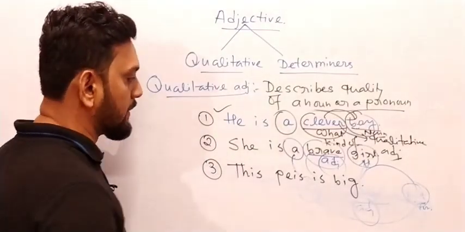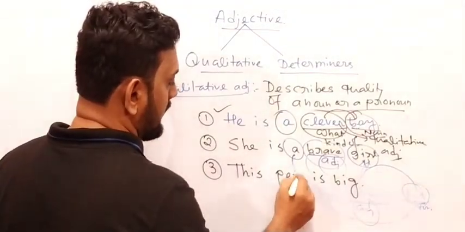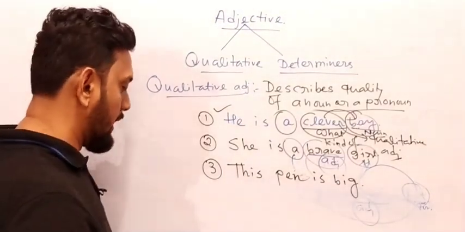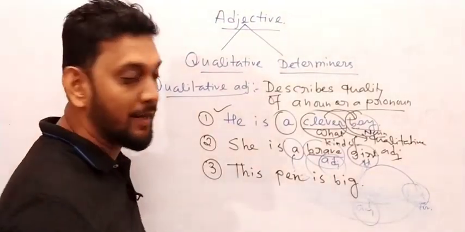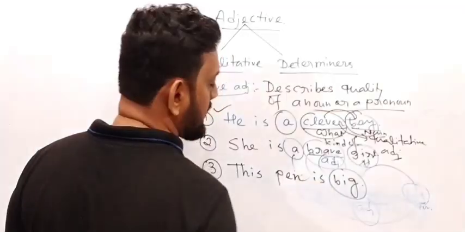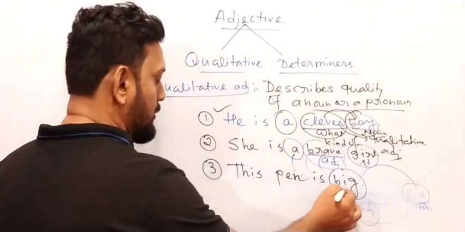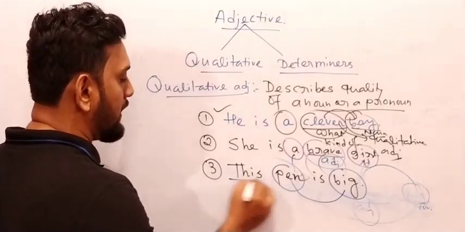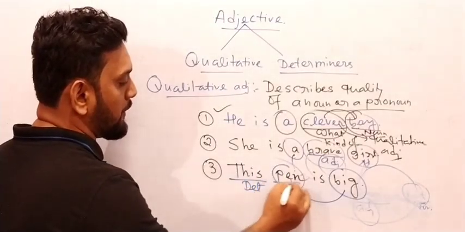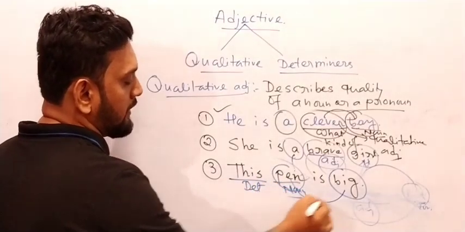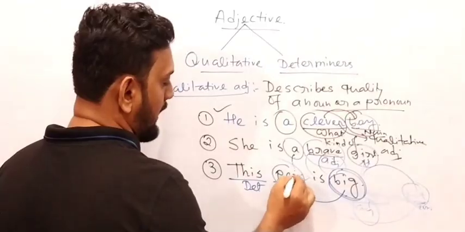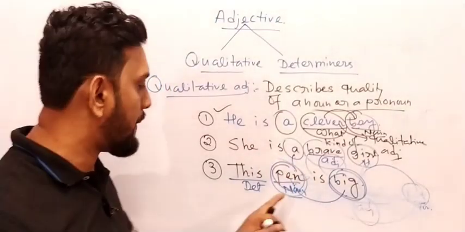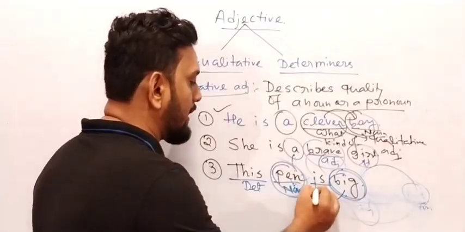Now the question is, where is the adjective located in this sentence? Very good. Big will be the adjective of this sentence, and this big defines whom? Pen. This will be here a determiner, and pen will be the noun, and this word big qualifies pen, yes or no? It describes this noun pen, and is is the linking verb.